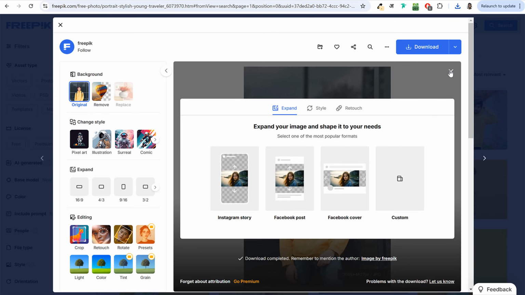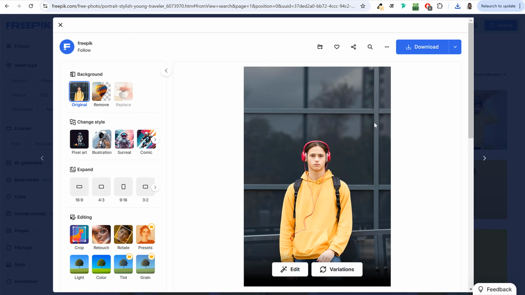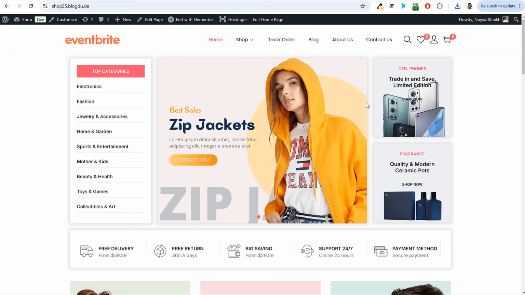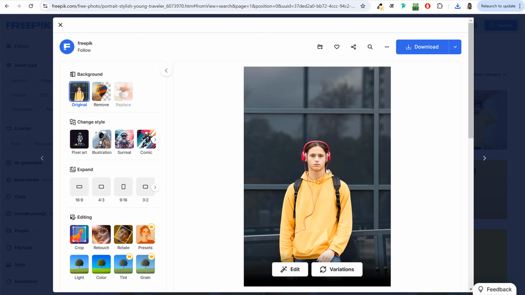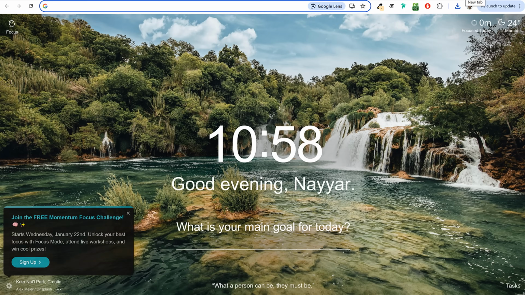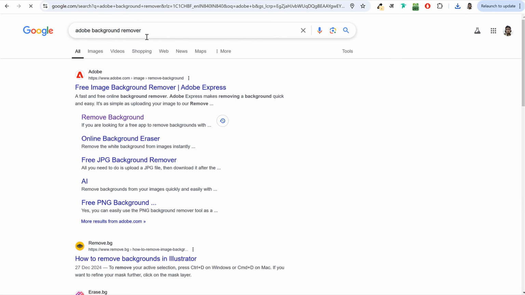Now, the first thing that I need to do is remove the background. We don't need this background. We want an image without background, and we want to add all the elements in the background, whatever we want to add. To remove the background, there are many websites. The one which I use most of the time these days is called Adobe Background Remover. If you search for that on Google, you'll see the very first link, free image background remover, adobe.com. Make sure you use this website.